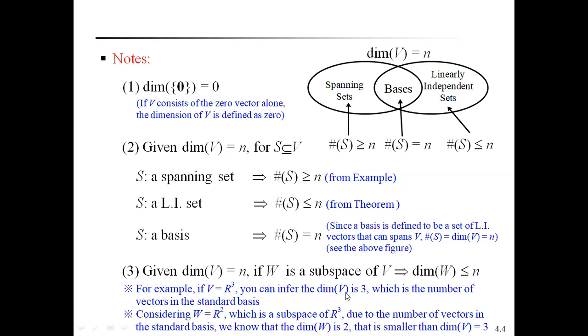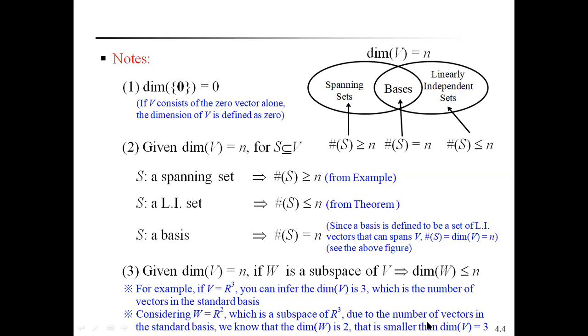Considering the subset of R cube, W is equal to R square, which is a subspace of R cube. Due to the number of vectors in the standard basis, we know that dimension of W is 2, because W equal to R square is two-dimensional.